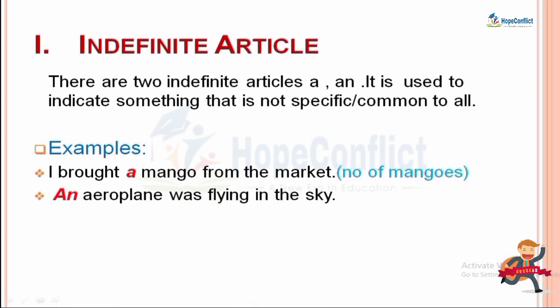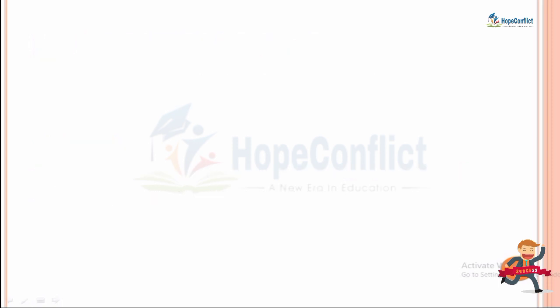Okay, let's see another example. An aeroplane was flying in the sky. Am I talking about a specific aeroplane? No. I know many aeroplanes. उनमें से कोई भी एक aeroplane. So here I use an article a or an. Getting my point? जब भी common noun होता है तभी हम उसके सामने a या फिर an ये दो article में से एक article use करते हैं. Now the question comes, which is when to use a and when to use an. कब हमको a यूज करना है और कब हमको an यूज करना है.